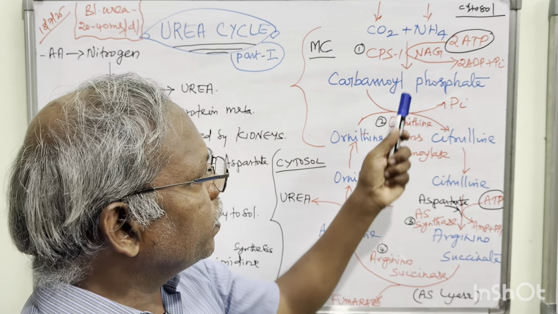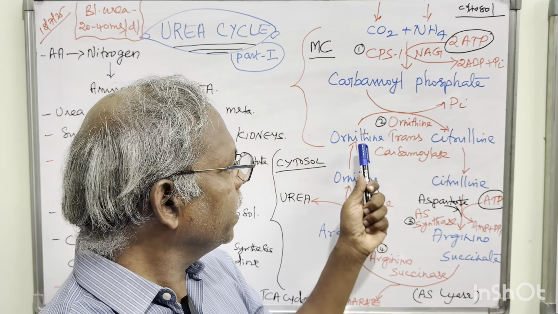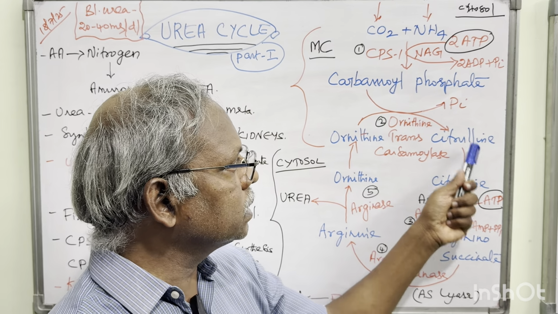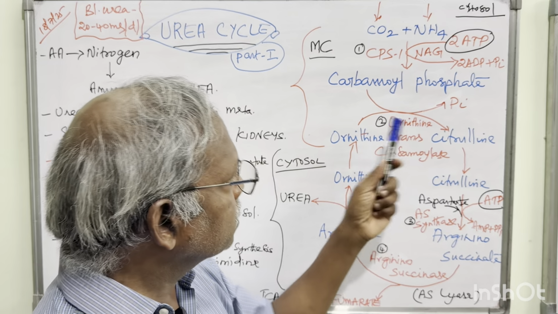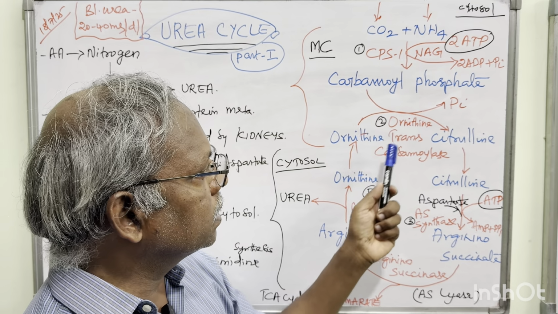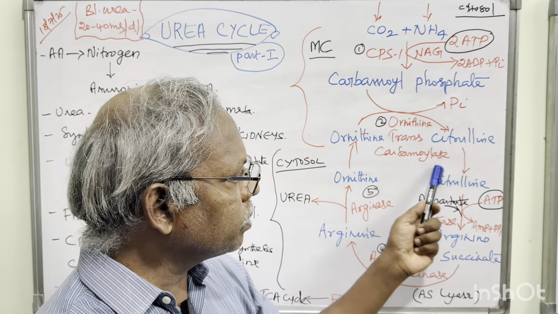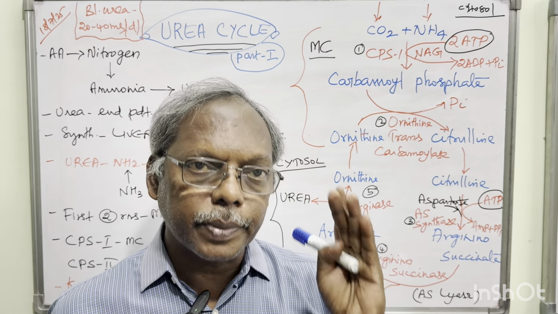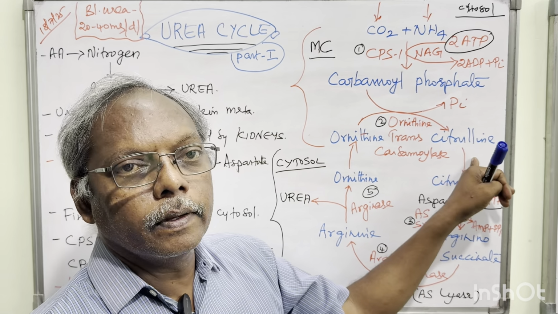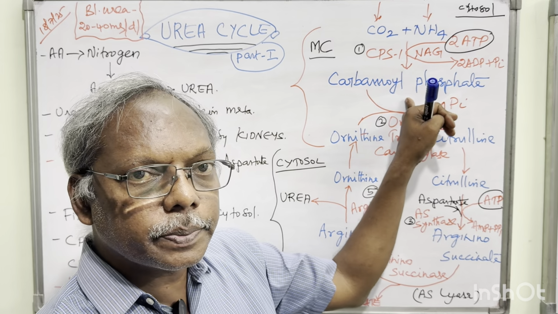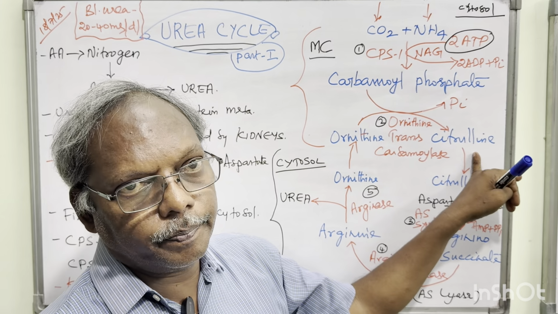In the second step, this carbamoyl phosphate combines with ornithine and produces citrulline and inorganic phosphate. Here the enzyme is very simple: carbamoyl and ornithine. So ornithine transcarbamylase is the second step enzyme which releases citrulline. So the first product is carbamoyl phosphate, the second product is citrulline.